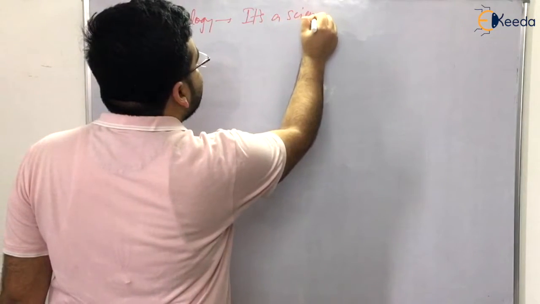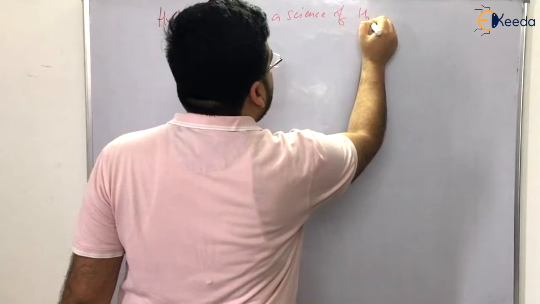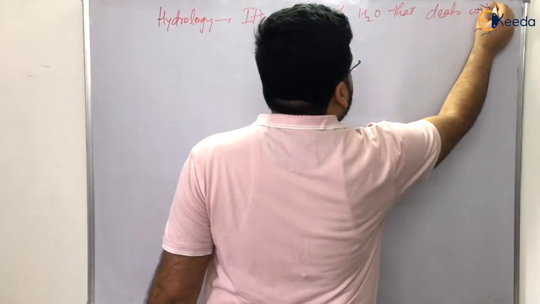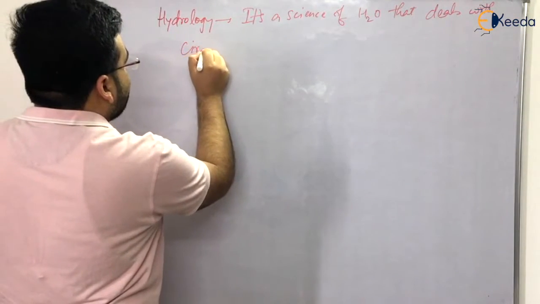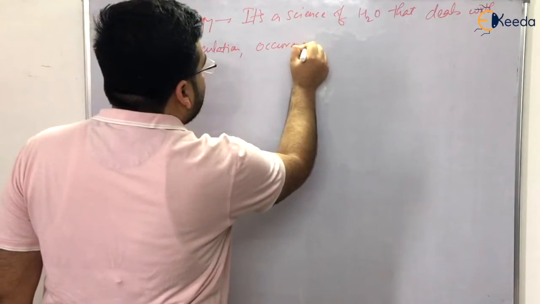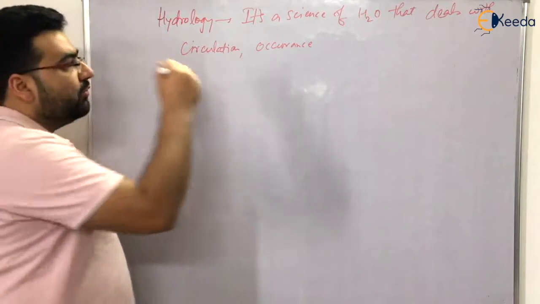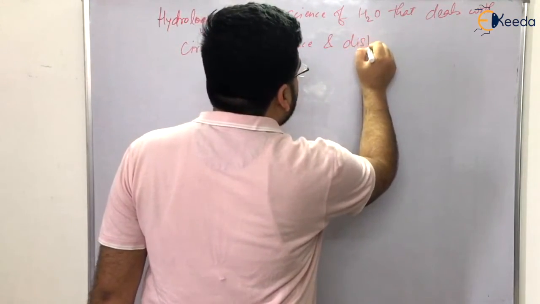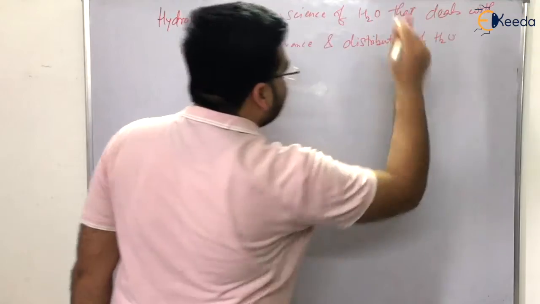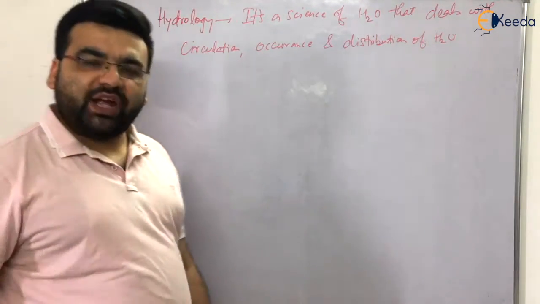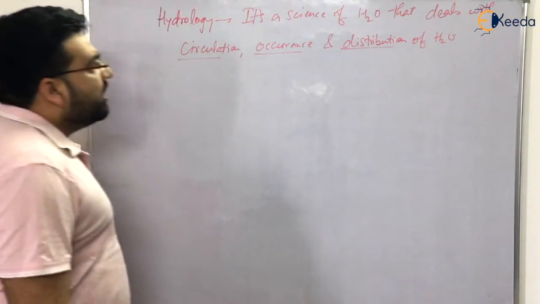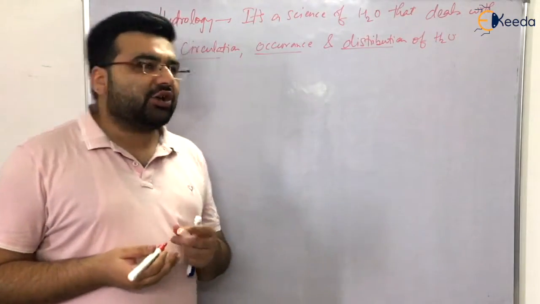It is a science of water that deals with the circulation, occurrence, and distribution of water. I am representing water by H2O. It deals with the occurrence, circulation and distribution of water. That is the science of water, so that is engineering hydrology or just hydrology.